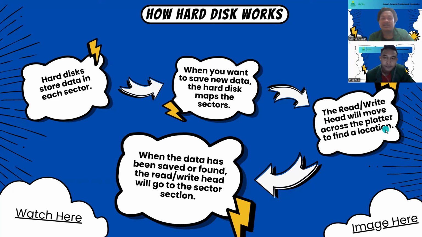Okay, this slide explains how the hard disk works. The hard disk first stores data in each sector. And then when you want to save new data, the hard disk maps to a sector on the magnetic platter on the spindle, and then the read or write head will move across the platter to find a location. And the last one is that when the data has been saved or found, the read or write head will go to the sector section. Okay, and next slide.